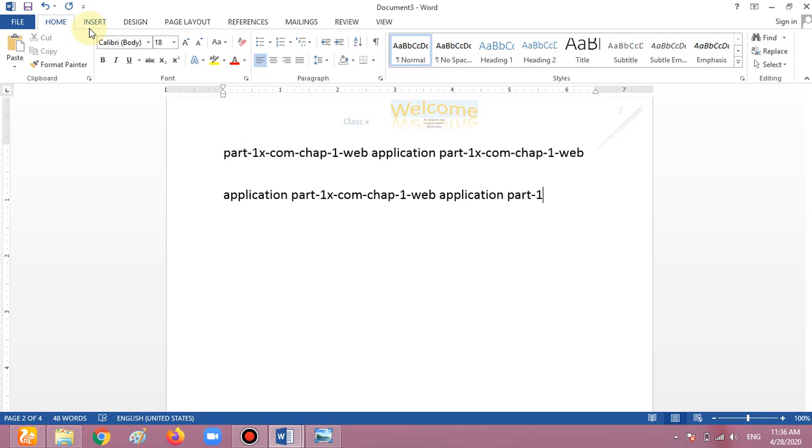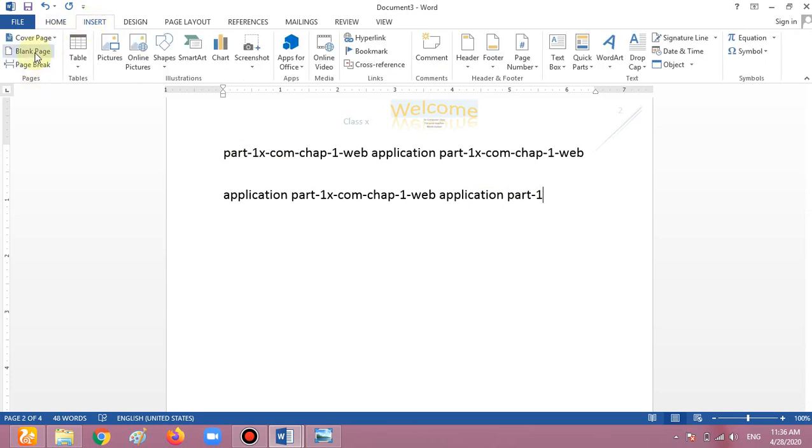We have to go to the Insert tab and choose Blank Page. And remember one thing, if your cursor is here, then the blank page you are taking is going to the bottom of your page. But when your cursor is on the top, the blank page is on the upside of your page.